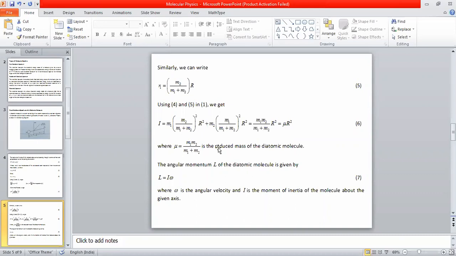So this is what we call the reduced mass of the diatomic molecule. The reduced mass of a diatomic molecule in which there are two atoms of masses M1 and M2 is given by M1 M2 divided by M1 plus M2. We usually write it as mu. Okay?